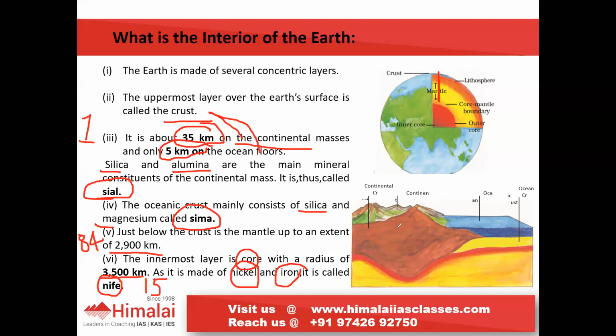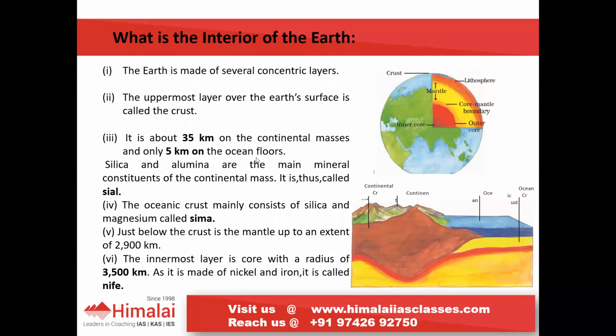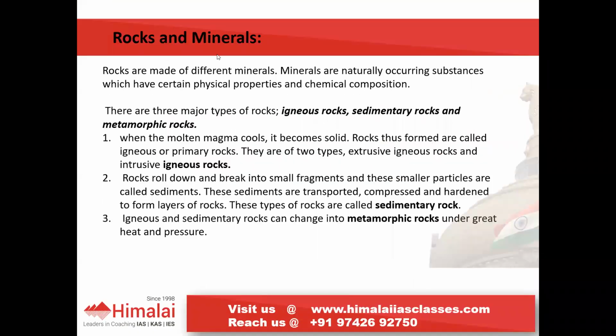Here you can see continental crust and oceanic crust, and the 3 layers of the Earth. Next, we should know about rocks and minerals. Rocks are mainly made up of different minerals. Minerals are naturally occurring substances which have certain physical properties and a certain chemical composition.